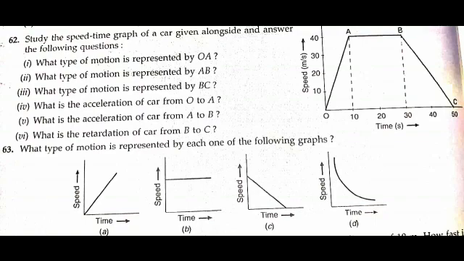Moving ahead, subtopic 5, what is the acceleration of the car from A to B? Since the body is moving with a constant speed from A to B, therefore the acceleration is 0.